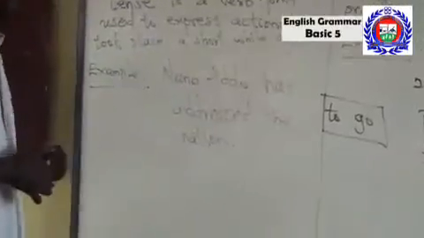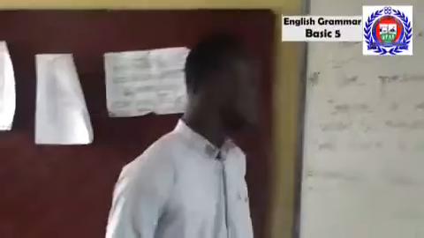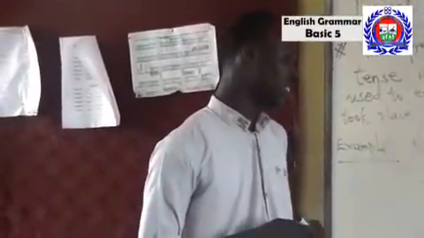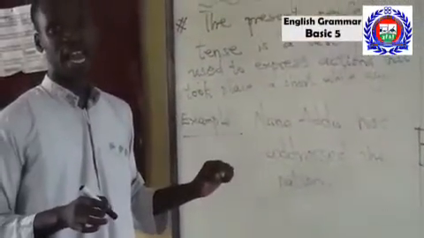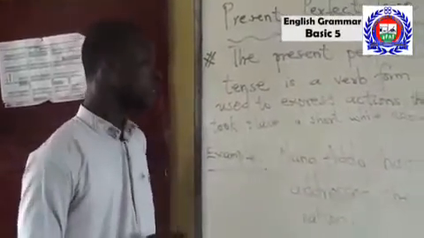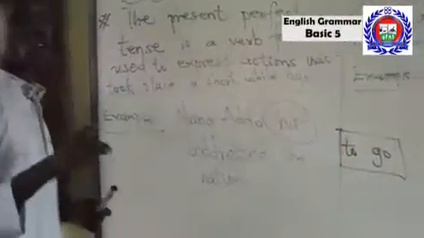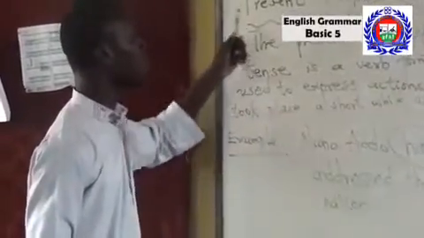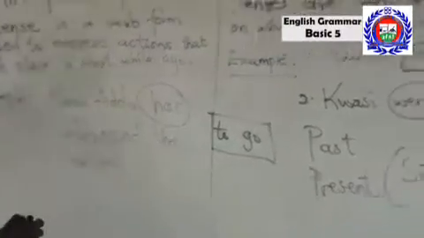Nana Addo has addressed the nation. This one is talking about an event, an action that took place a short while ago, because of the introduction of the has here. So in talking of the tense formation, that is how to form present perfect tense, let's look at this simple diagram.